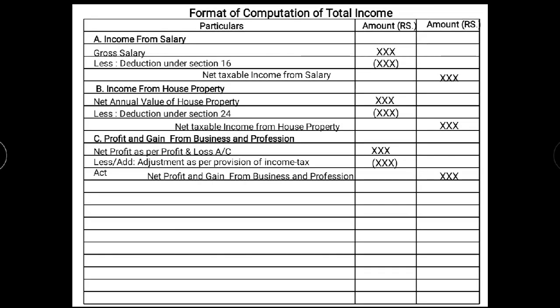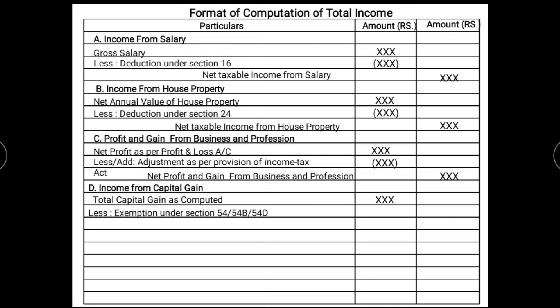The fourth head of income is income from capital gain, where both income from short term capital gain and income from long term capital gain come. After computing the total capital gain, we write the amount in the inner column.